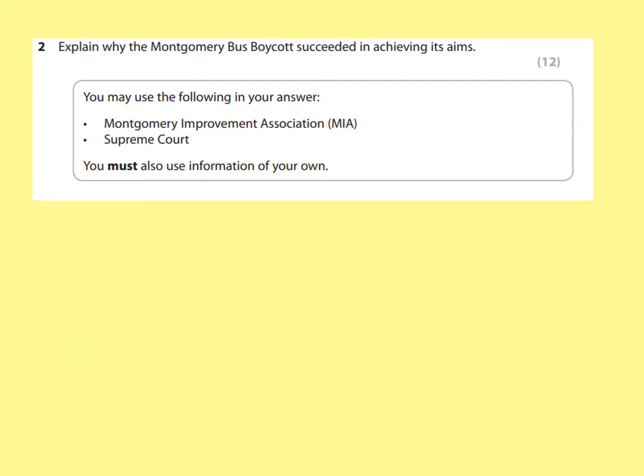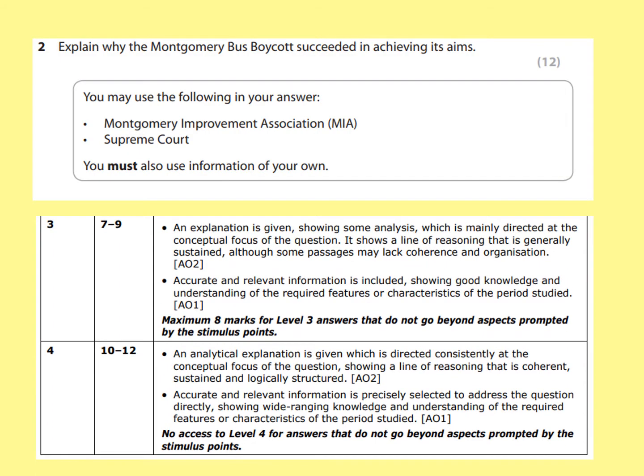Let's have a look at what the mark scheme says for this. I'm only going to show level 3 and 4 on the mark scheme rather than level 0, which is basically not writing anything, and levels 1 and 2, which we don't really want to be aiming for. We want to be aiming higher than that. There are key differences between these different levels, which are outlined in the mark scheme. Yes, these are written in the jargon of the examiner, but I'm going to highlight a couple of them now.